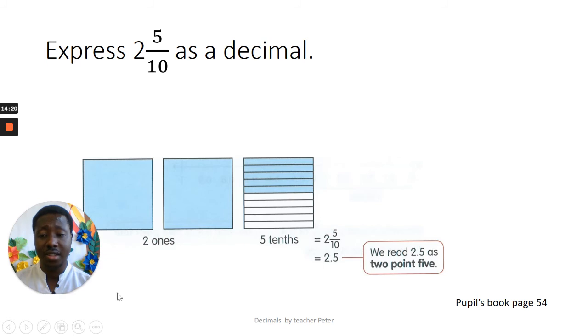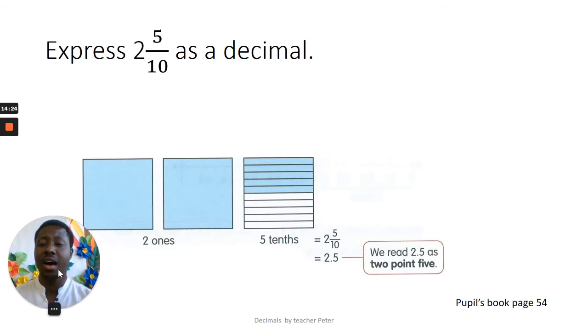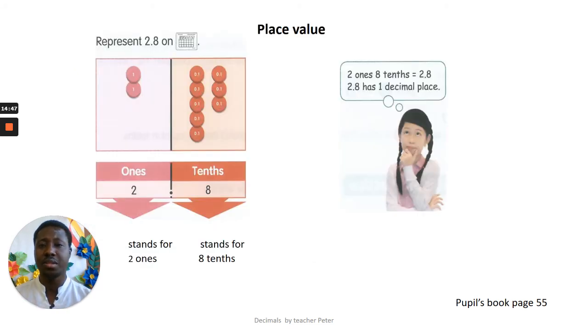2.5. Okay, good. Now that is how we express two whole number 5 over 10 as a decimal. Two whole number is 2, then 5 over 10, remember, is 0.5. 0.5 plus 2 is 2.5. So that's how we read it. 2.5. Okay? Good. Let's go to the next one and you will see.